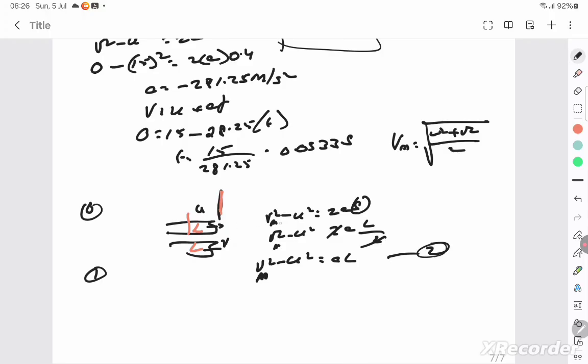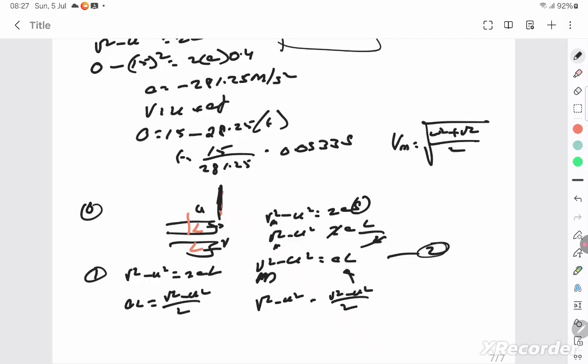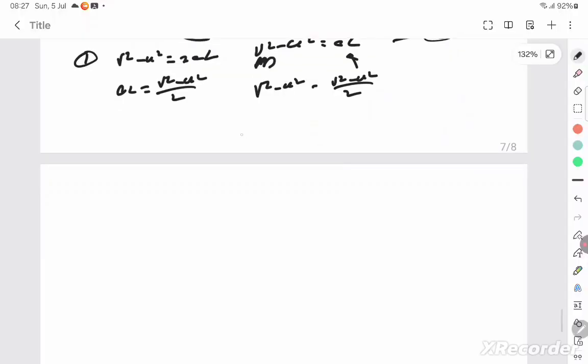The time taken for the full train to cross is given by v square minus u square is equal to 2aL. Correct? This is v mean square, that's the difference. Correct? So what is aL from here? It is v square minus u square by 2. So you can write v square minus u square is equal to v square minus u square by 2. So cross multiply, 2v square minus 2u square is equal to v square minus u square.